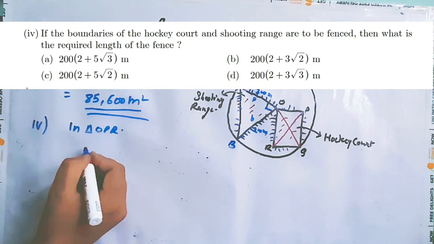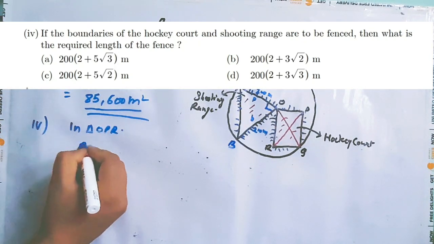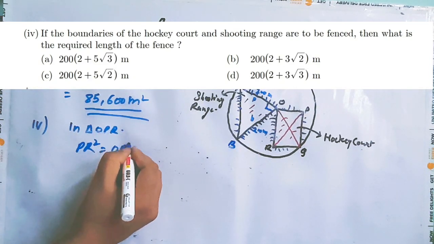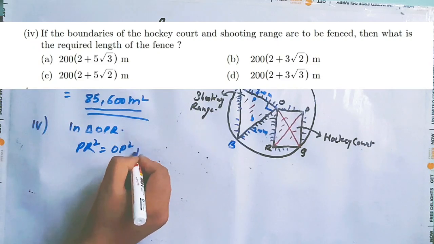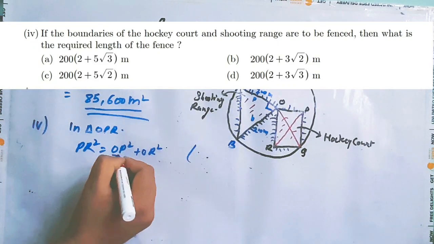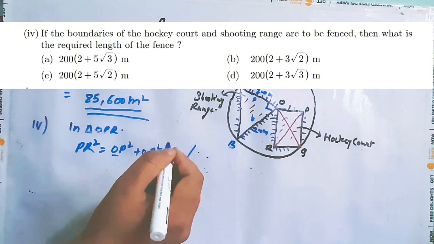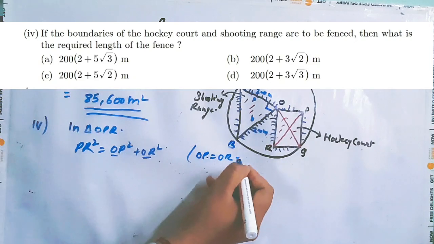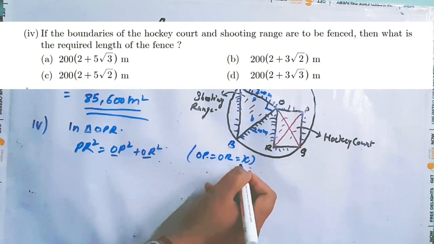We know that PR square is equals to OP square plus OR square. So OP and OR are the sides of square, so we know that these are equal.